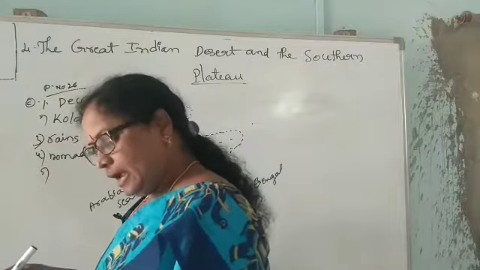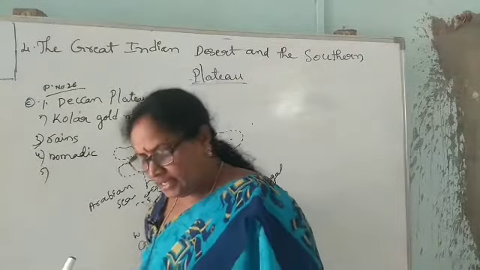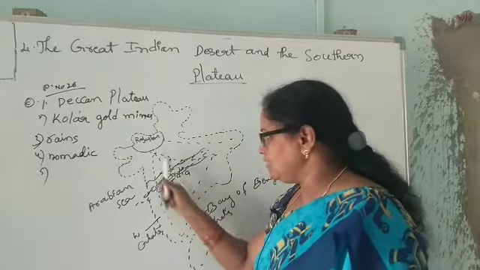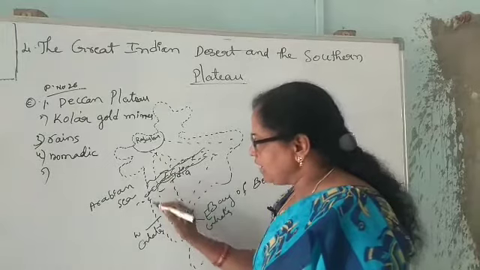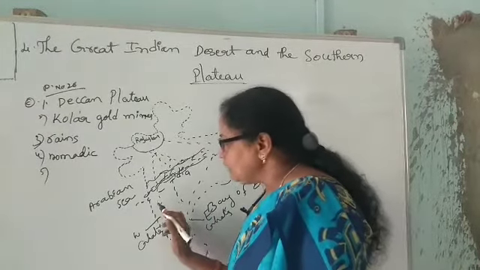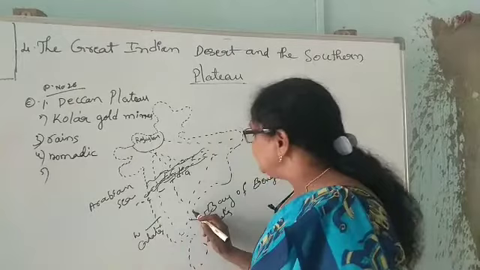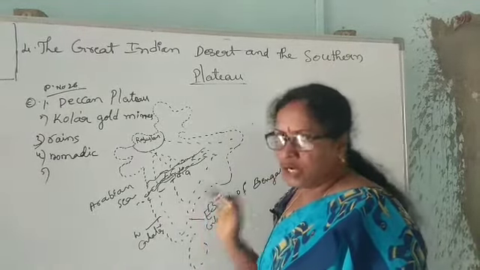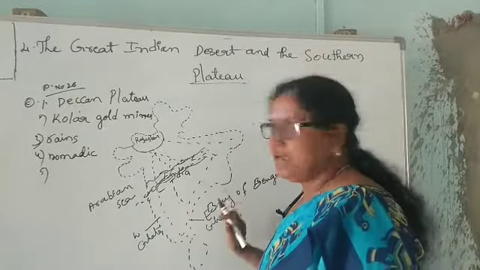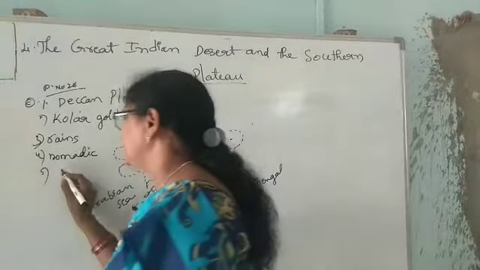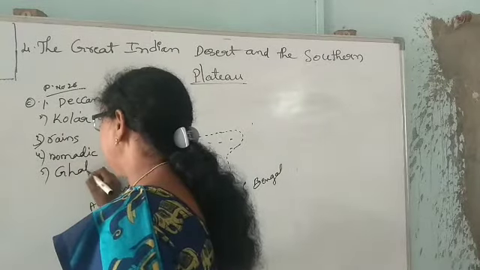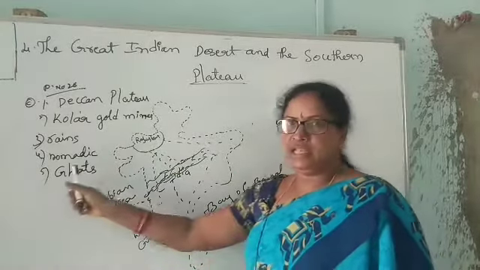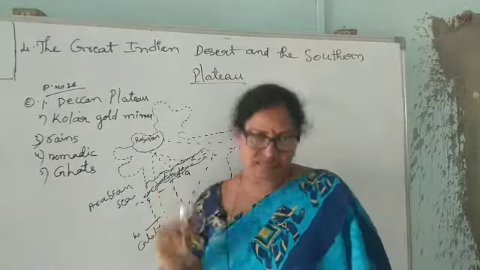And the southern plateau is bordered by the hilly region, called the southern plateau. The southern plateau is located south of the northern plains. The southern plateau is bordered on the west side by the Western Ghats, and on the east side by the Eastern Ghats. On the east and west sides of India, the southern plateau is bordered by the hilly region called Ghats.